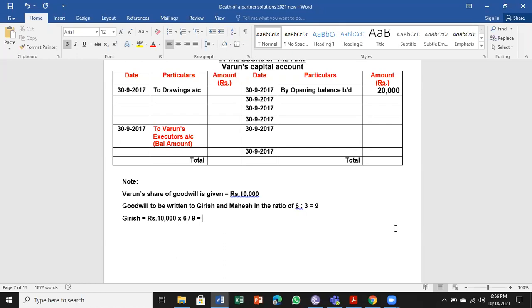It comes to 6,666.66, so I have taken it as 667. Mahesh's share is 3 by 9, that is equal to 3,333.33.